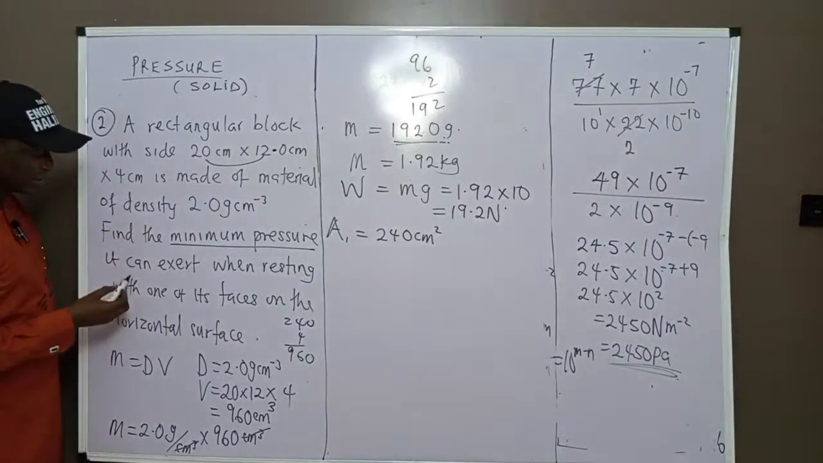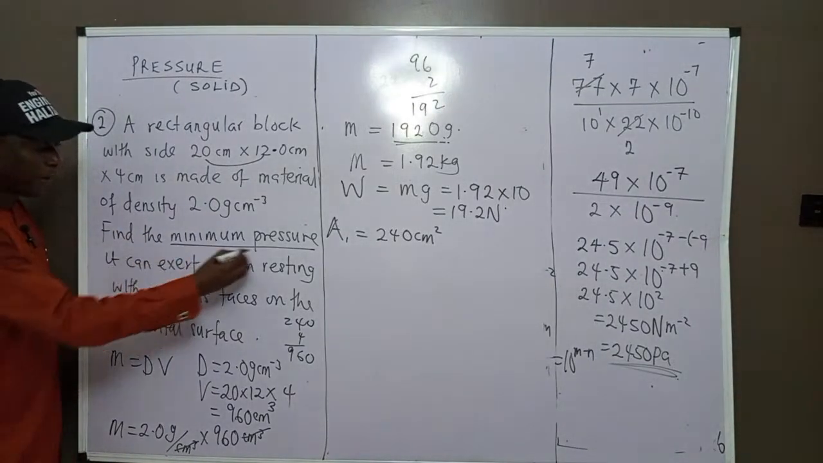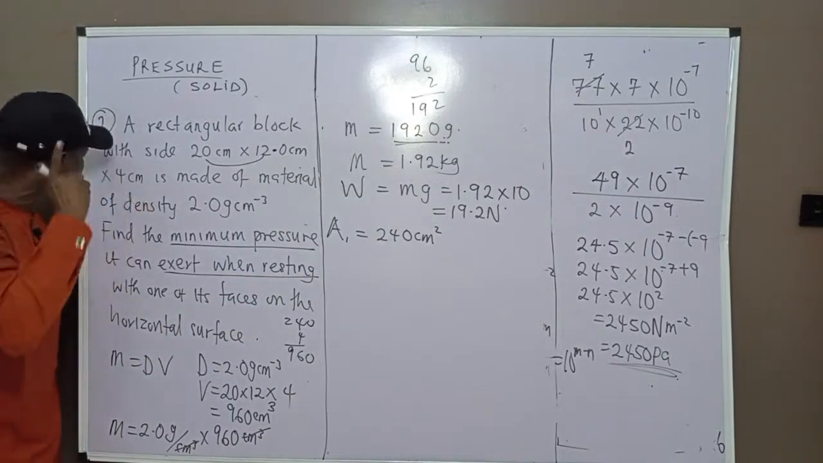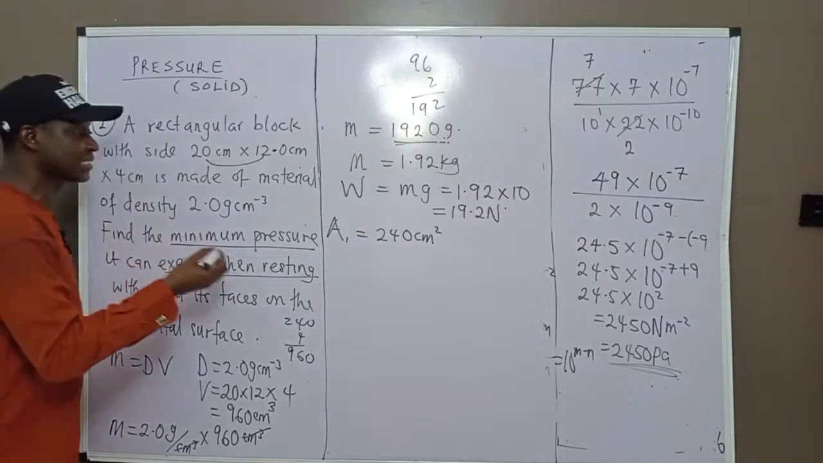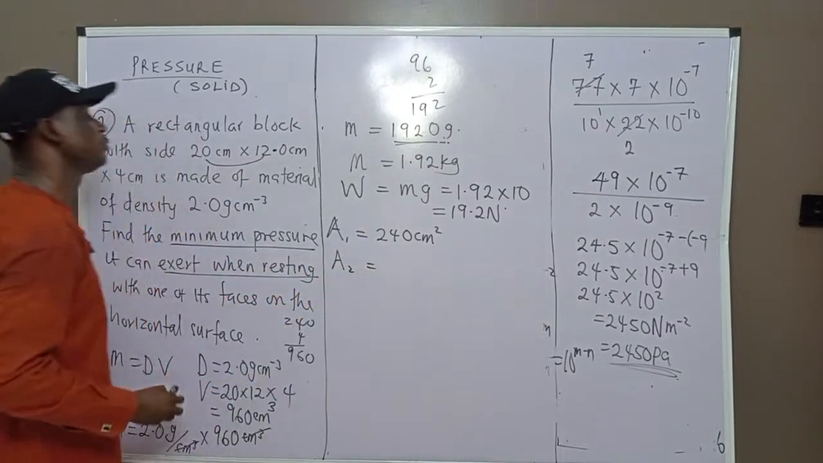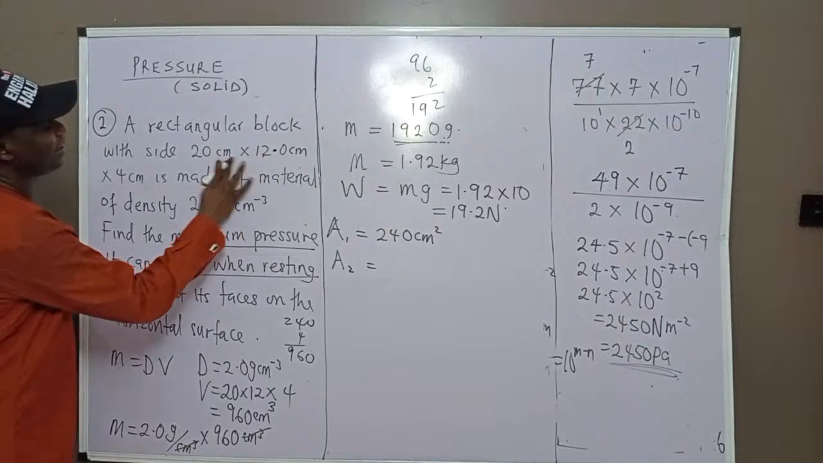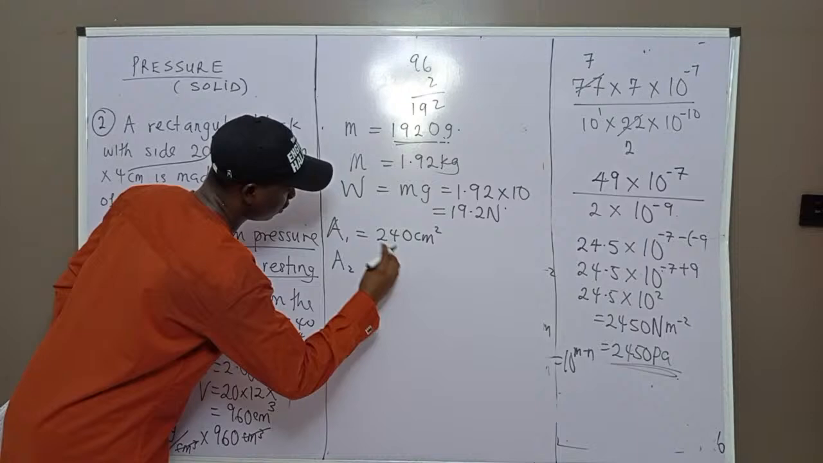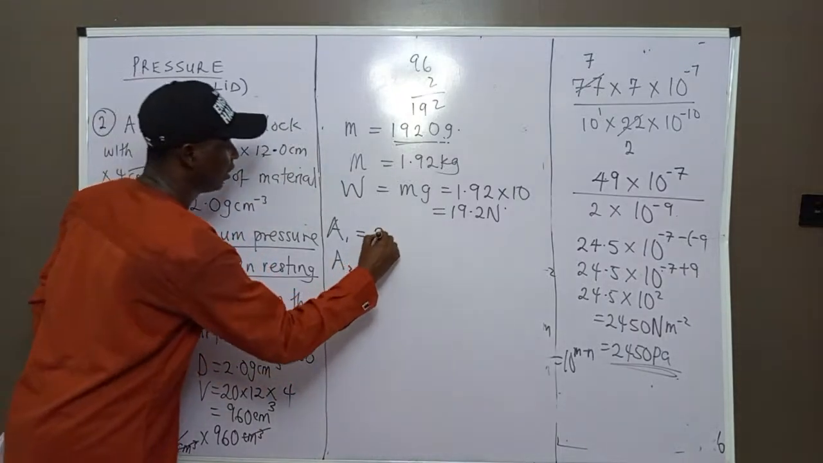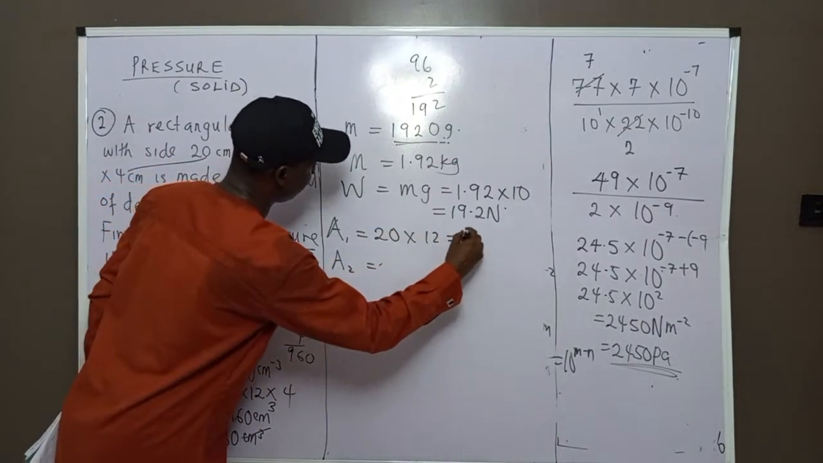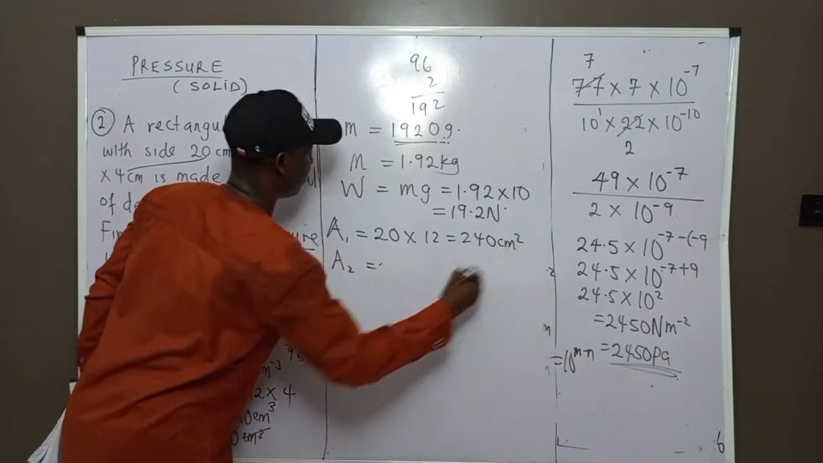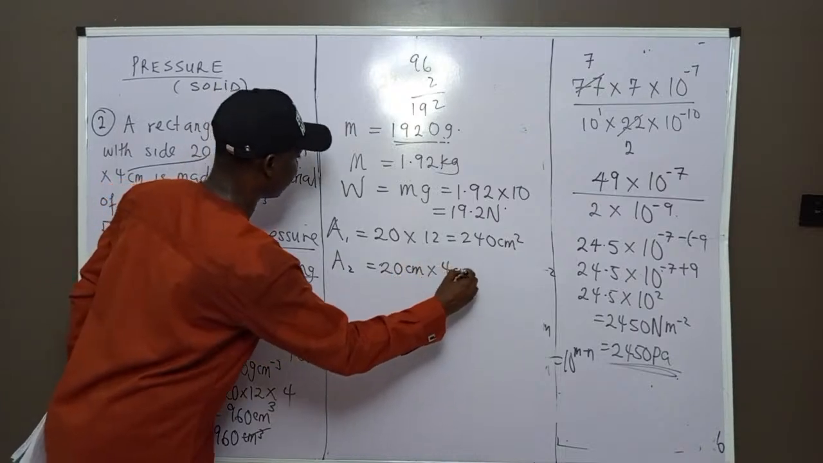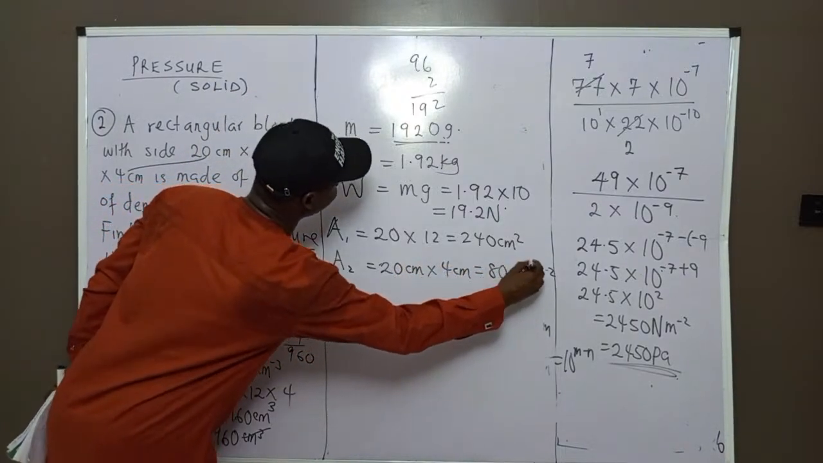I'm stressing this because they said the minimum pressure it can exert when resting with one of its faces. So that means we don't know the face. Let's solve. A2, what is the possible second area? Let's combine this and this. Let me write it out so that you can see it. 20 times 12, we have 240 centimeters square. Then 20 centimeters again times 4 centimeters, we have 80 centimeters square.